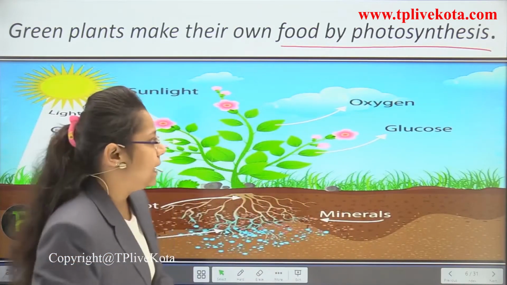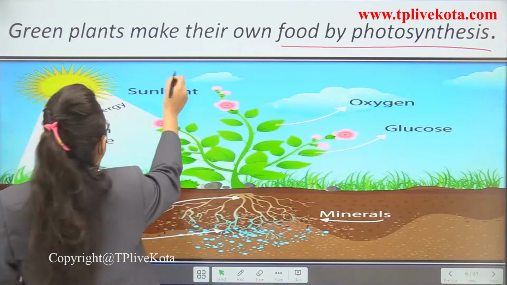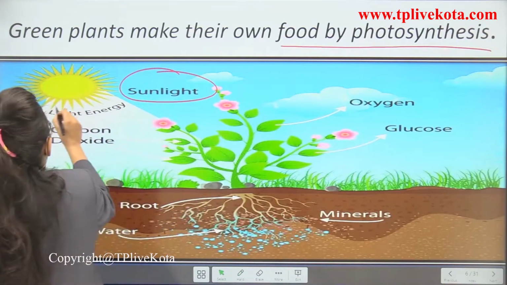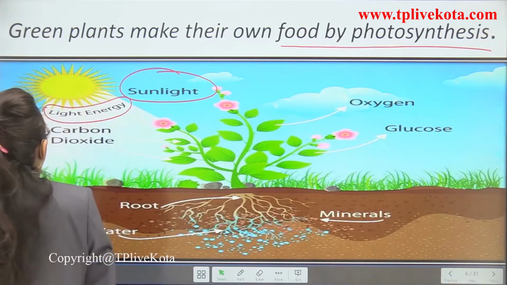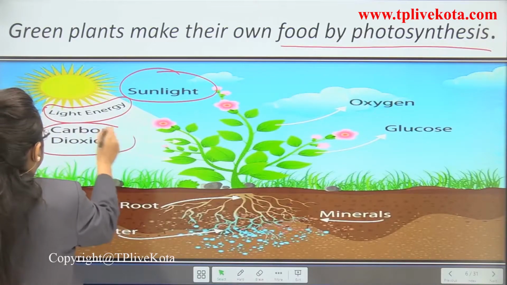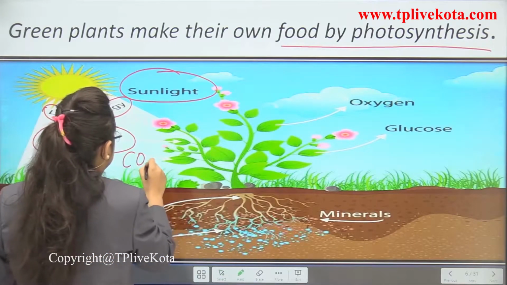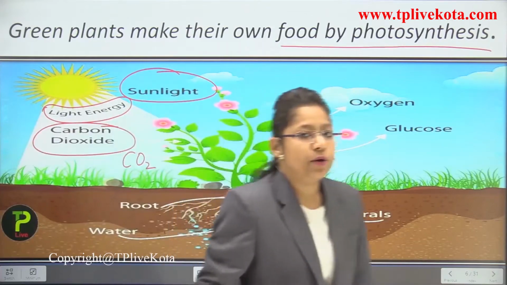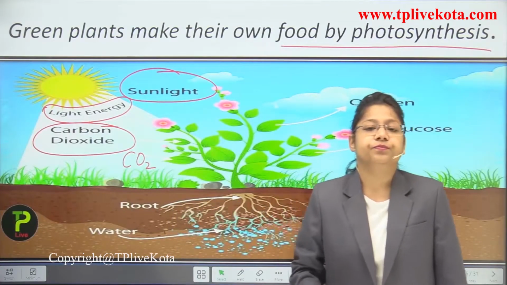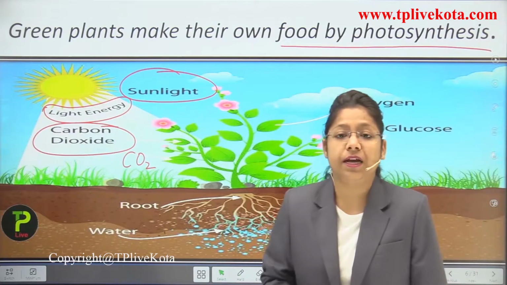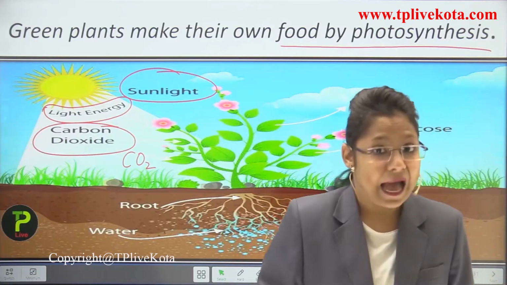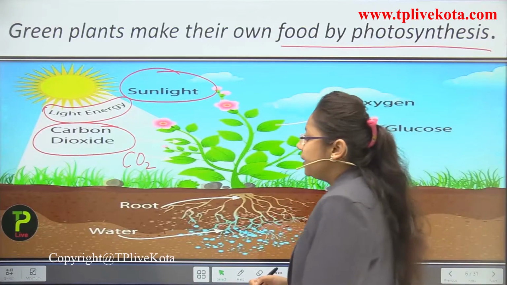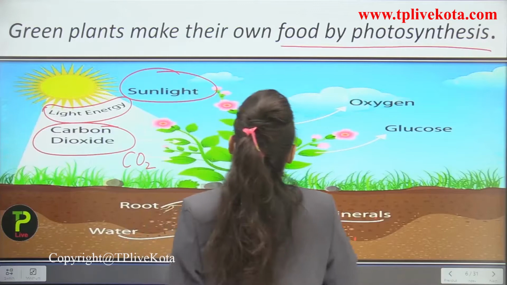They require firstly the sunlight, that is light energy. Okay. Now, carbon dioxide, that is designated as CO2. Now, carbon dioxide will come from whom? Carbon dioxide will come from the humans as well as animals, okay, through the breathing procedure.